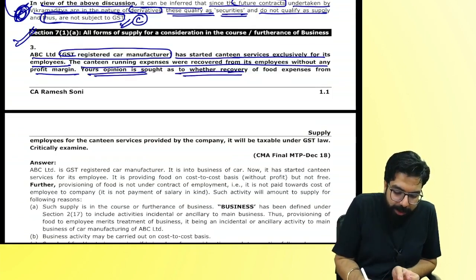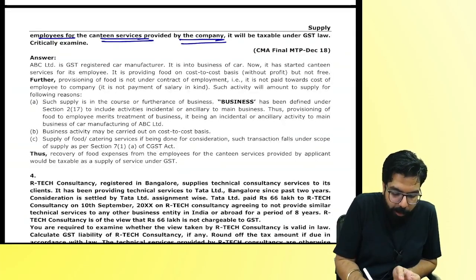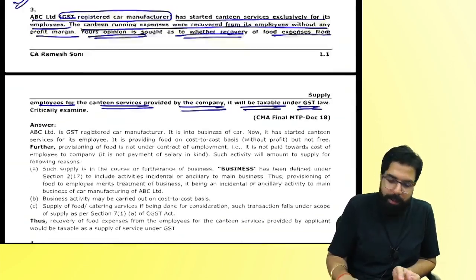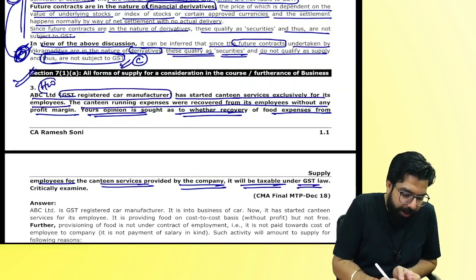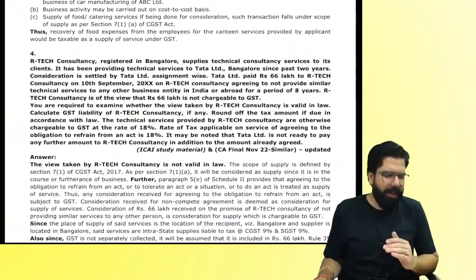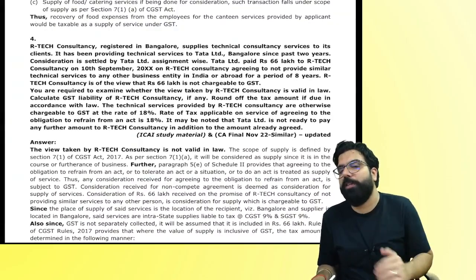Your opinion is sought whether recovery of food from employees for the canteen services provided by the company will be taxable under GST. Yes or no, everyone? Yes? This is your homework, just for reading. Practice is not required. At final level, I don't expect this kind of question, but this was just for your knowledge.